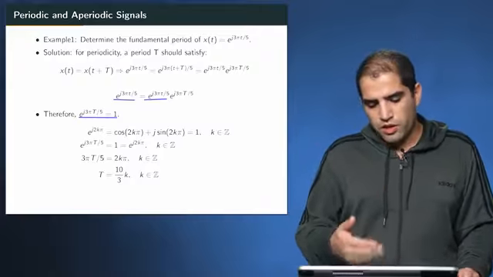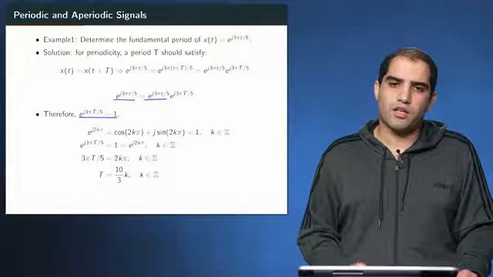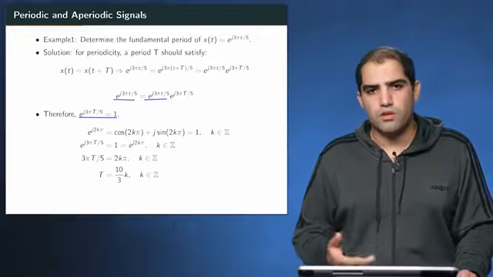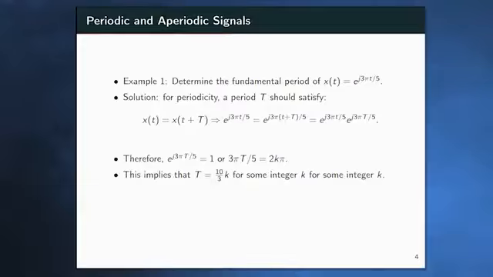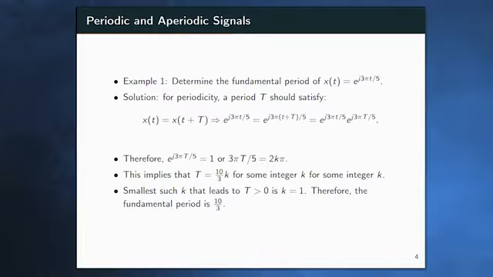So in other words, 3 pi capital T over 5 should be a complete multiple of 2 pi, which means that T is the smallest positive number such that such a thing holds. You can verify that the smallest such T corresponds to k equals 1, which gives you T equals 10/3. So the fundamental period for this signal is 10/3.